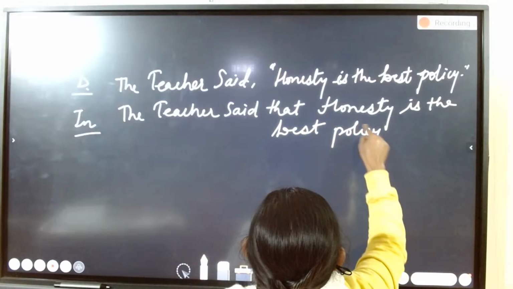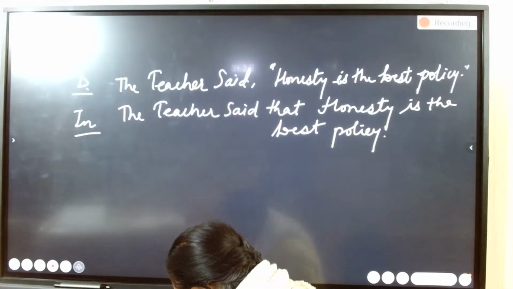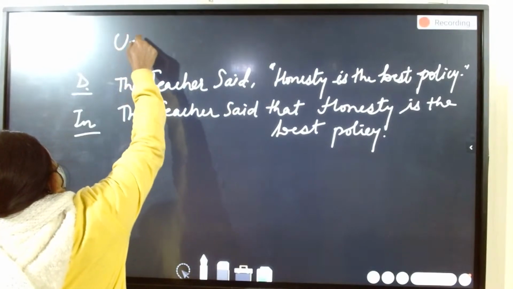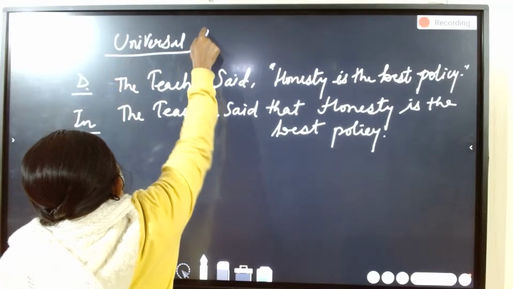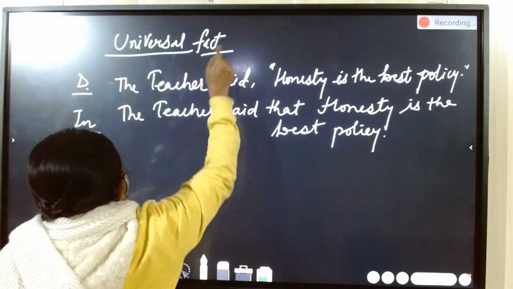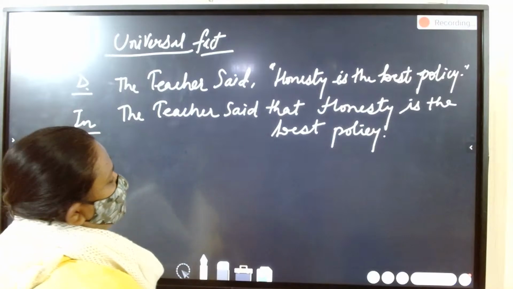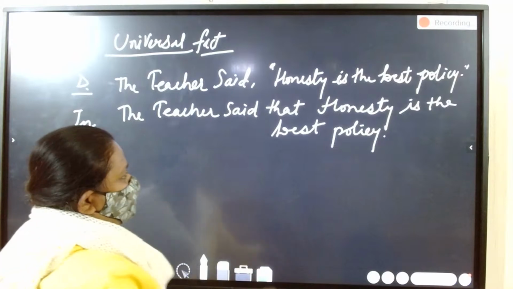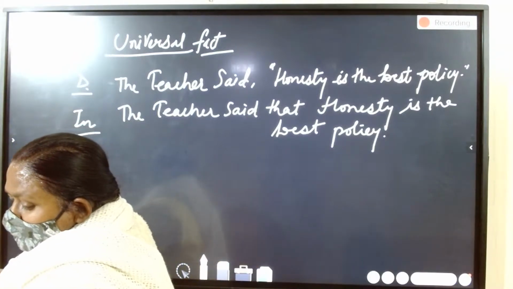This is the example for universal fact, children. If you are changing a universal fact example from direct to indirect speech, there will be no changes. It will remain the same. The teacher says, honesty is the best policy. The teacher said that honesty is the best policy. Another example for changing direct to indirect.